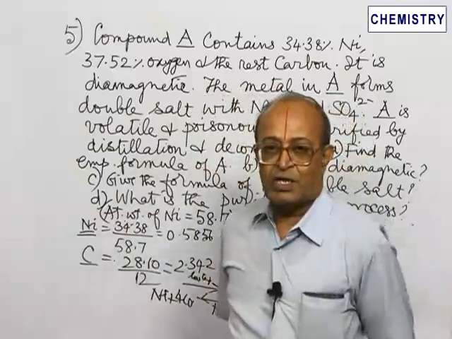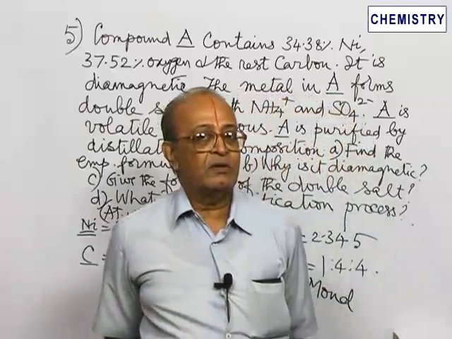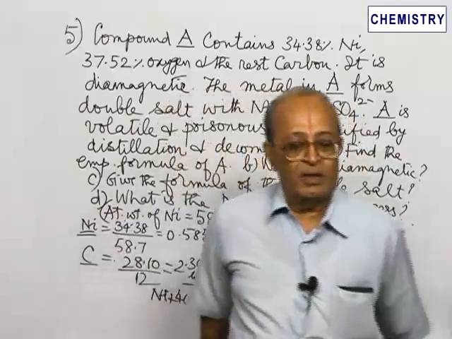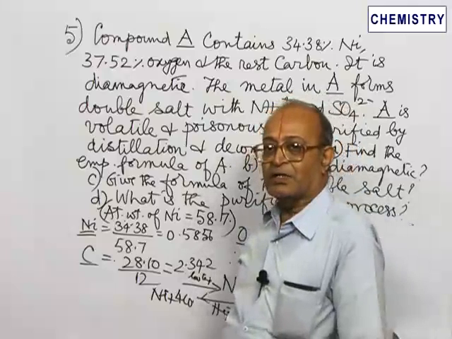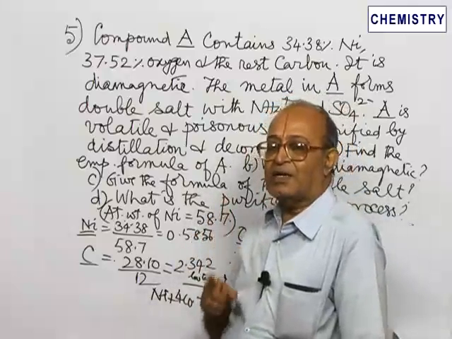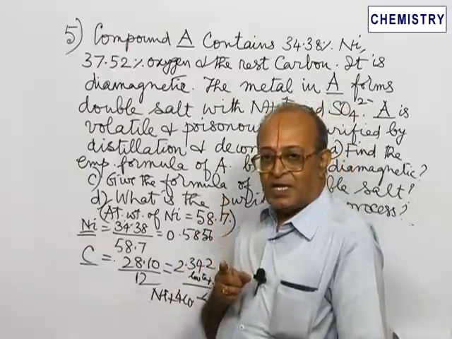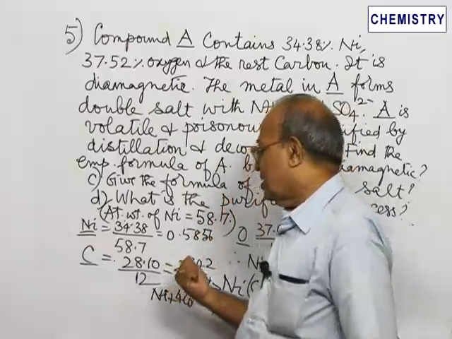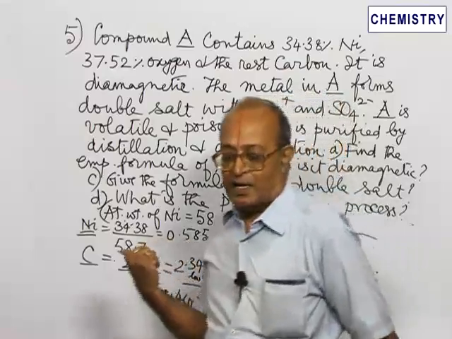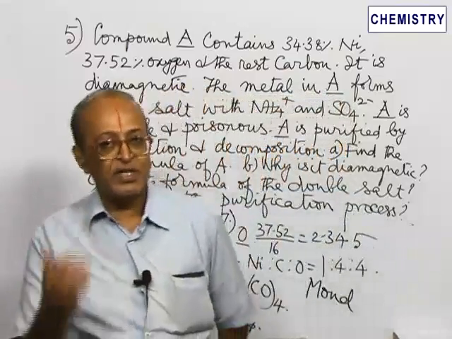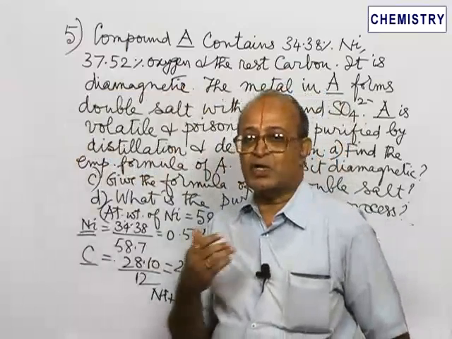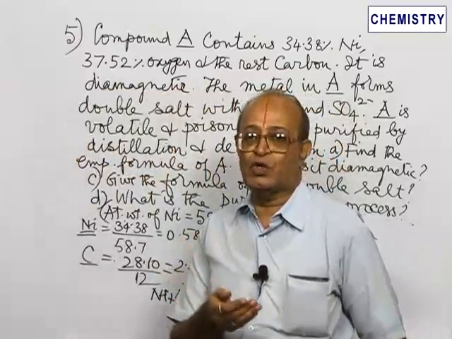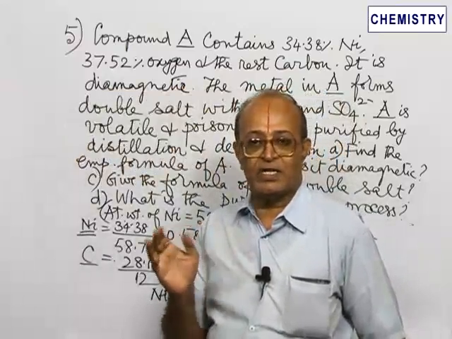Now in this connection, you remember one point I have mentioned earlier, namely in metal carbonyls, the central metal atom is in its zero oxidation state. So in nickel tetracarbonyl, nickel is in the metallic state, zero oxidation state. It is not in the form of its usual +2 oxidation state.